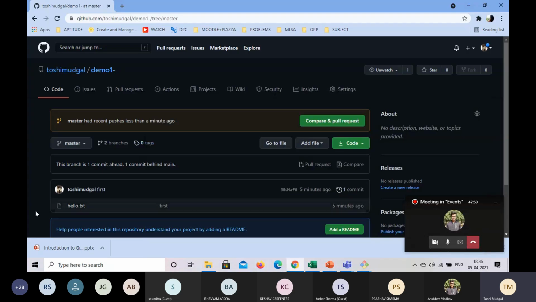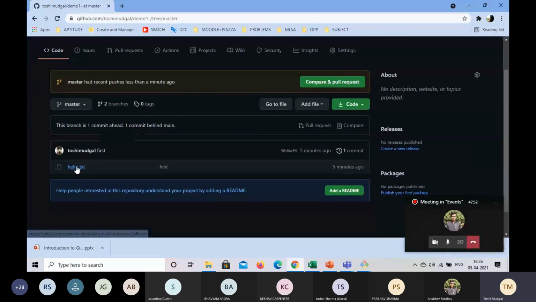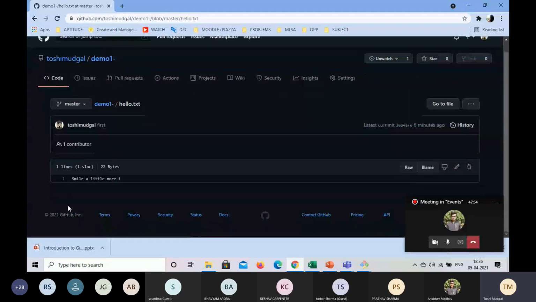So in the master branch, we see that we have a hello file. We will open it. So we see that it's the same file which we created on our local repository, and now we have successfully pushed it. So this is how we synchronize our repository with the one that is online.